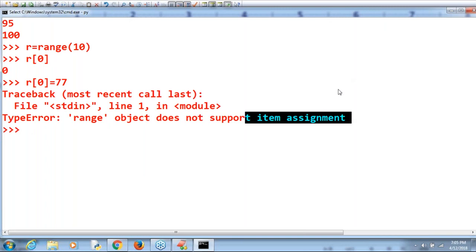Everyone can understand? Range object does not support item assignment. This is the error you are going to get by default. It's very clear. The range data type is always immutable. Okay, that's all. These are the 14 data types we have to discuss.